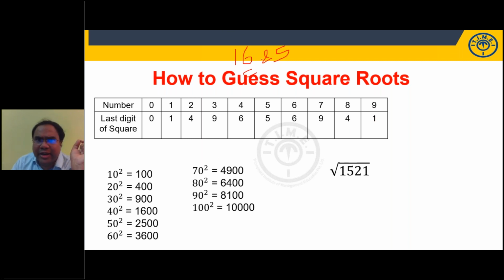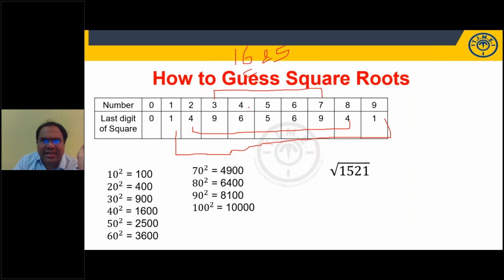The squares follow one unique pattern. If you observe, the last digit of 1 square and 9 square is the same. Similarly, the last digit of 2 square and 8 square is the same. Last digit of 3 square and 7 square is the same. Last digit of 4 square and 6 square is the same. Last digit of 5 square will always be 5 and 0 square will always be 0. They are following one particular pattern, right? Then look at these squares: 10 square, 100; 20 square, 400; 30 square, 900; up to 100 square, 10,000, right?